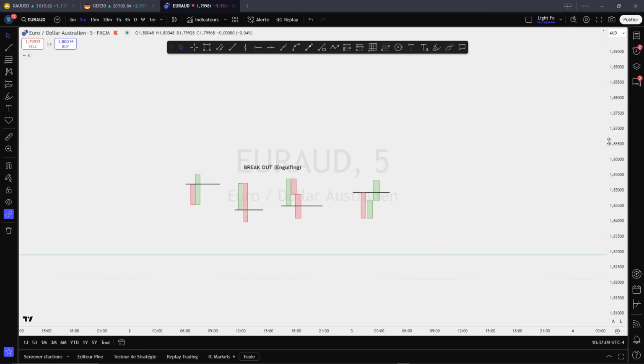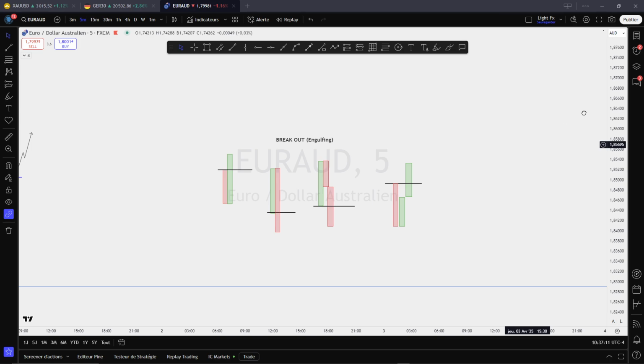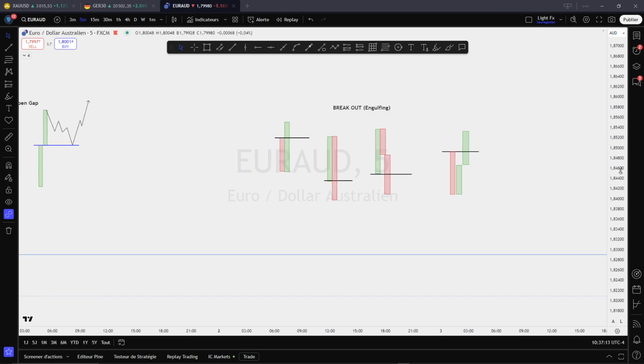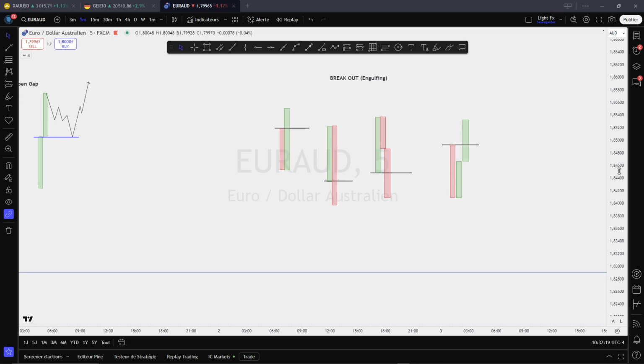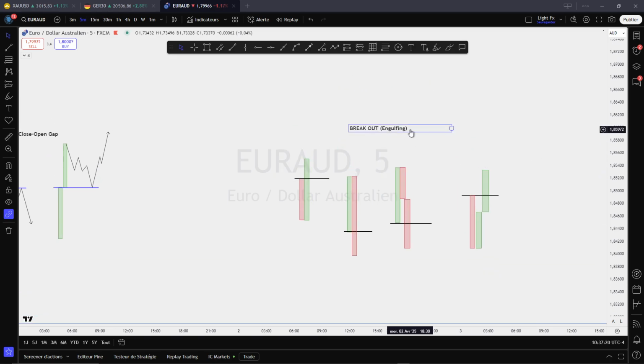Now look, that breakout is here. The breakout is a level that we can find in an engulfment. So that's why I write engulfing here, so you can understand. But this level is when a candle breaks the open of the other candle.